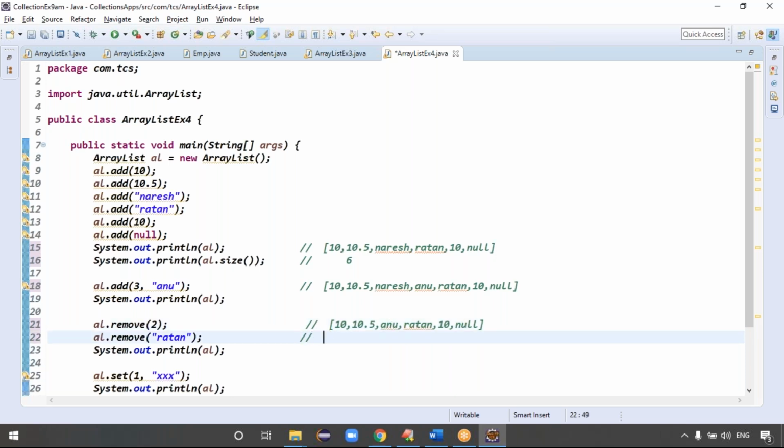So now, guys, we understood the point, right? What about this one? Here, remove Ratan. Ratan is removed, then the fourth becomes the third, the fifth becomes the fourth, right? Exactly. Clear now.